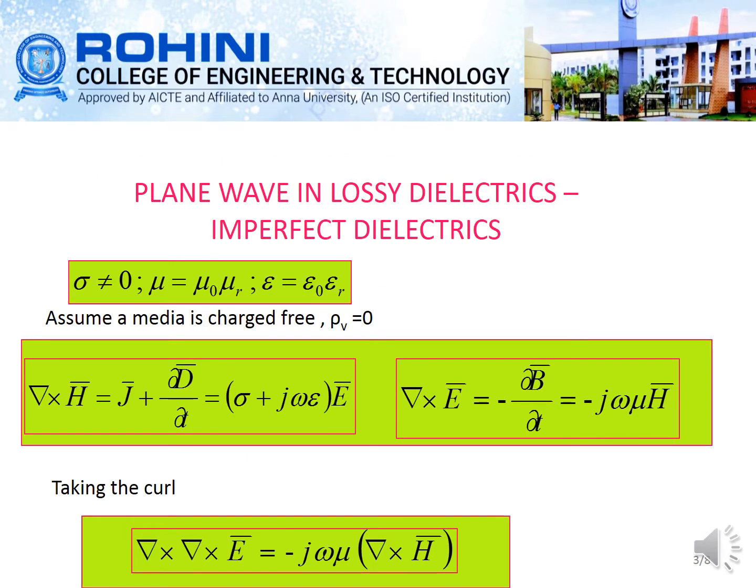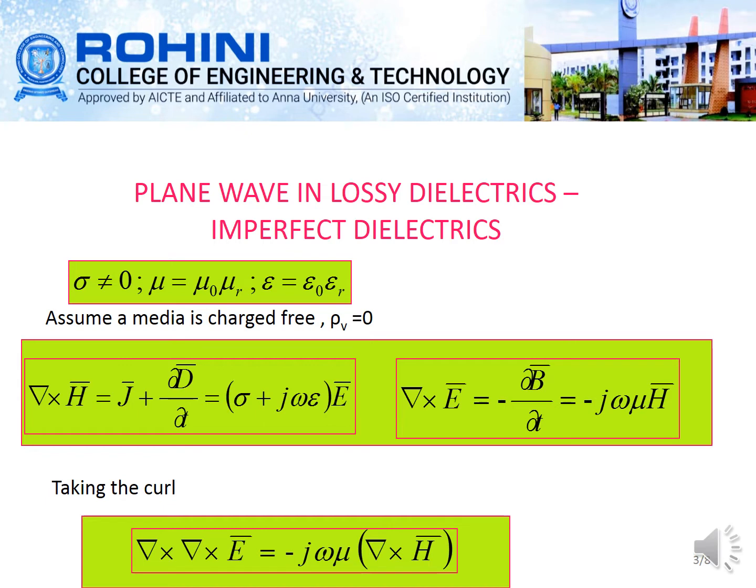Plane wave in dielectrics, that is, imperfect dielectrics. Here we are assuming a medium which is charge free, so rho v is equal to 0 and sigma is not equal to 0, considering the permeability mu equal to mu naught into mu r and epsilon equal to epsilon naught into epsilon r. If the medium is charge free, the volume charge density is 0, so del cross H vector is equal to J vector plus dou D vector by dou t, which is sigma plus j omega epsilon into E vector.